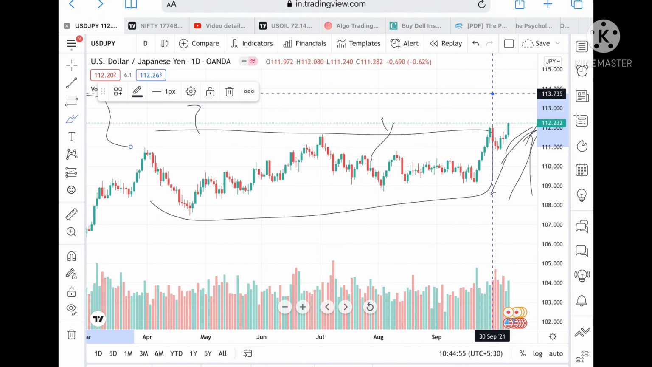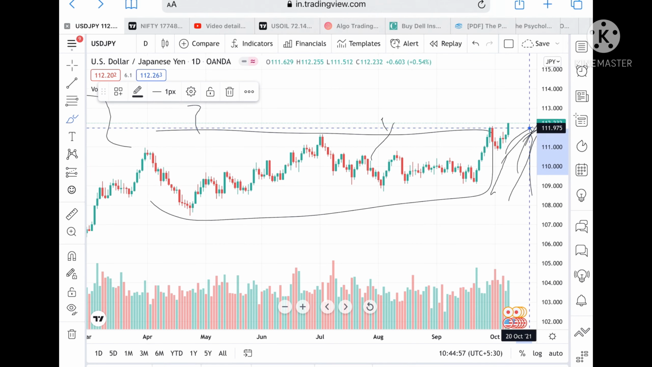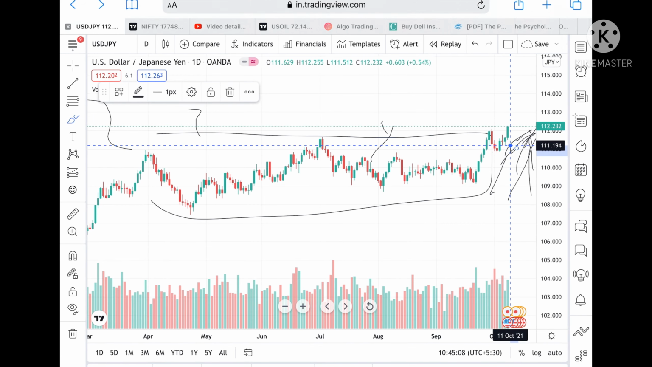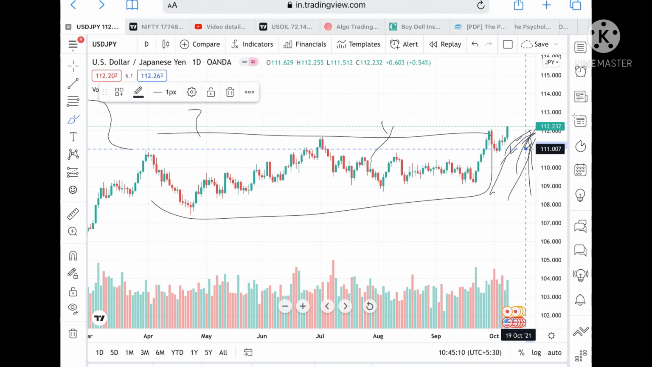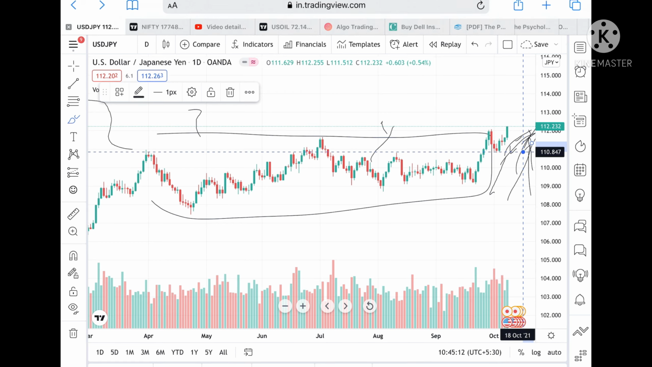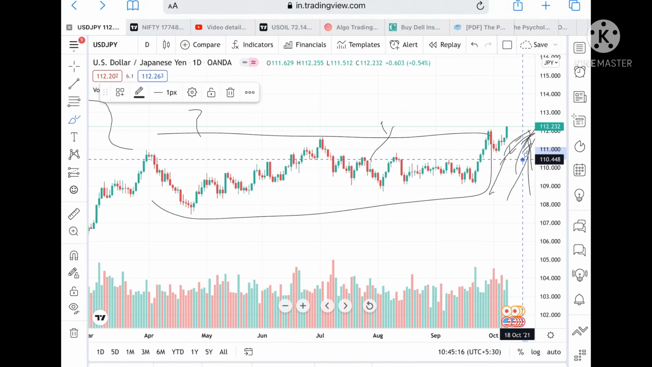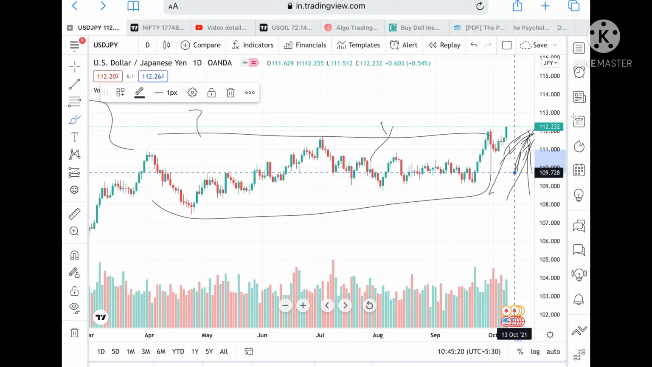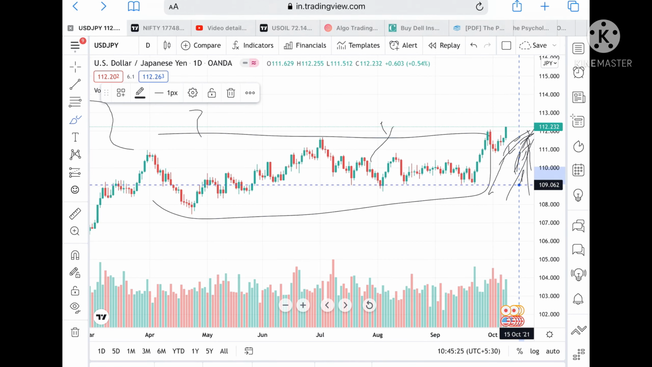Suppose if this level didn't sustain, then there is a probability of further low to a level of 111.618, and from there we can see it can go further low to a level of 111.194. Suppose if the price goes more below this level, then we can see it can go and touch a level of 110.847, and from there we can see a level of 110.448. And if the price didn't sustain this level also, then we can see it can go and touch a level of 109.728, and from there we can see it can go to a level of 109.168.